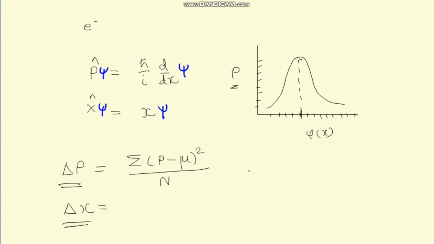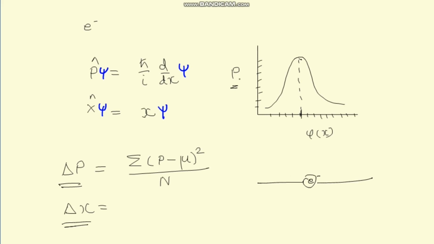It is not the inaccuracy in an instrument. We are not trying to measure the momentum of an electron with some instrument and saying that the uncertainty is arising due to the inaccuracy of that instrument. No, the uncertainty is quite an inherent property of a quantum particle.